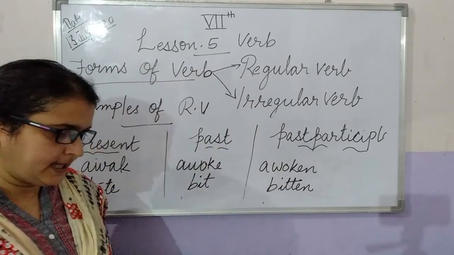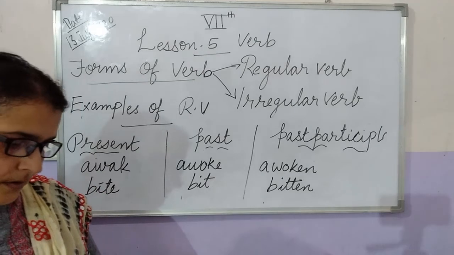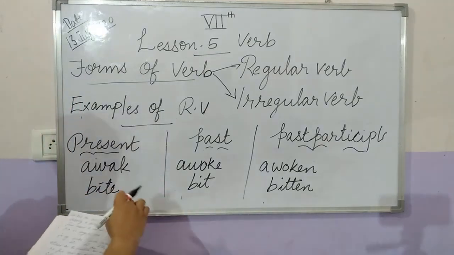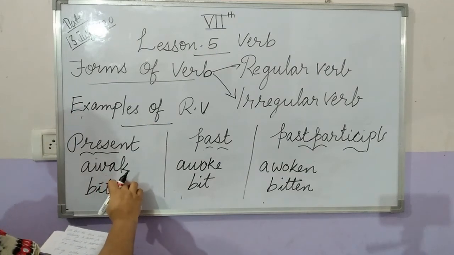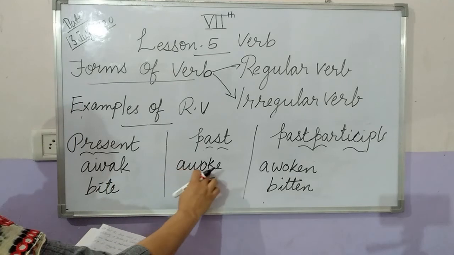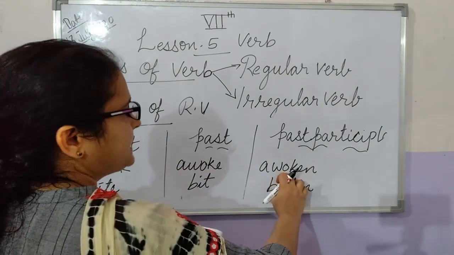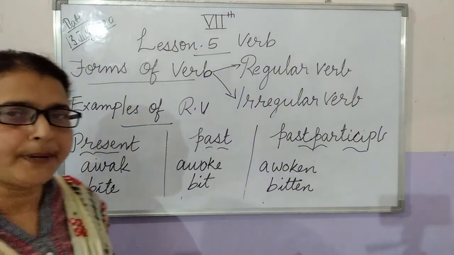So here we see the present form of the verb is awake, which becomes awoke in past tense, and awoken in past participle. So here we can see we are not following any pattern.